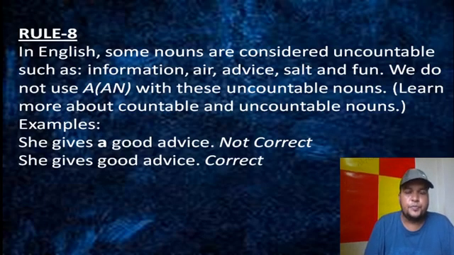Rule 8 says that in English, some nouns are considered uncountable, such as information, air, advice, salt, fun, and we do not use a or an with these uncountable nouns. You understand? They apparently look like they are countable or singular, but they are uncountable, so in the case of such words, no article is to be used.